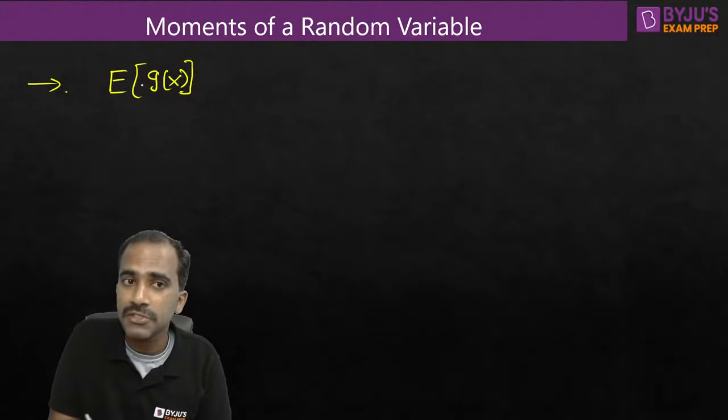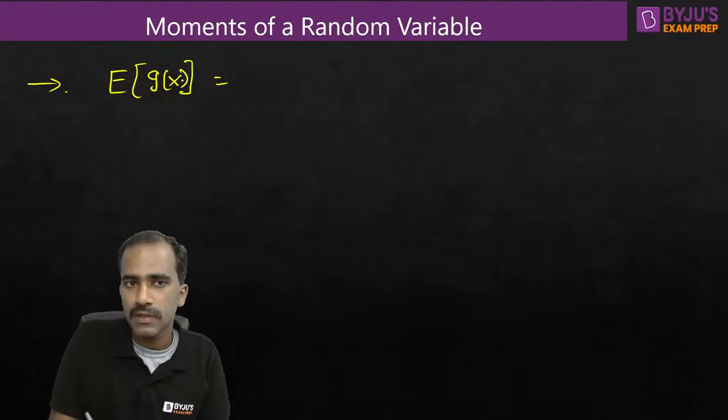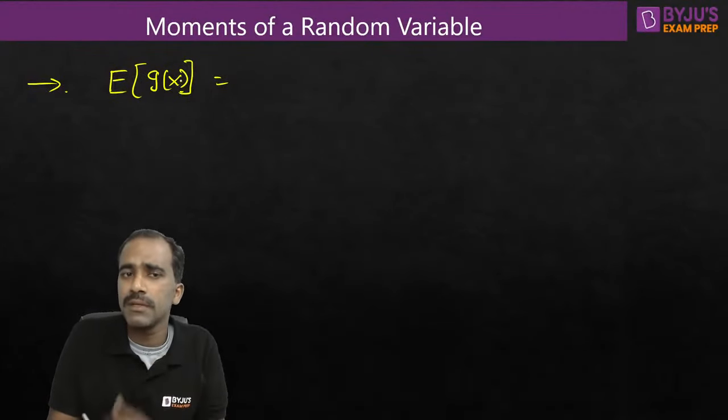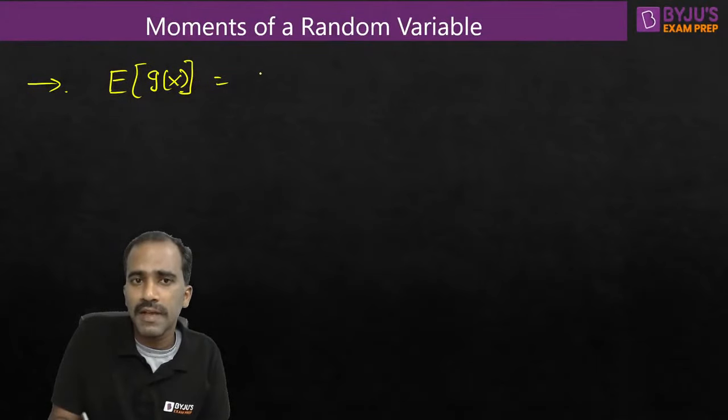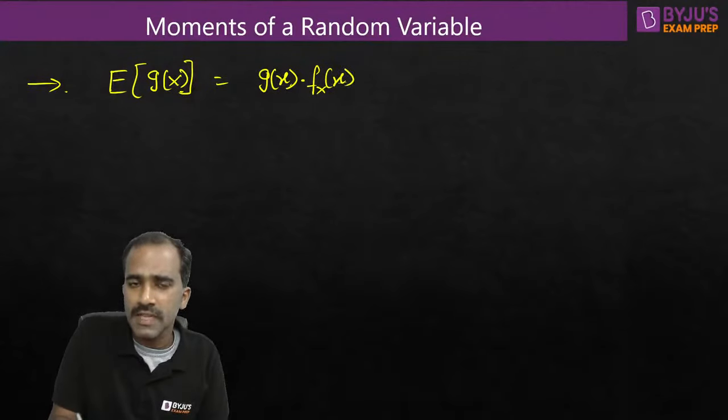If you want to find the average of this function, because x is random, any function of x is also random, right? So we are trying to find the average of this random variable g of x. X is a random variable, g of x is a new random variable created using x. Now how do we average? Same process. Take g of x. G of x happens with the same probability as x, correct? So multiply with the probability of x, which is fx of x. That's why for g of x, we are multiplying with the probability of x, because g of x has the same probability as x.